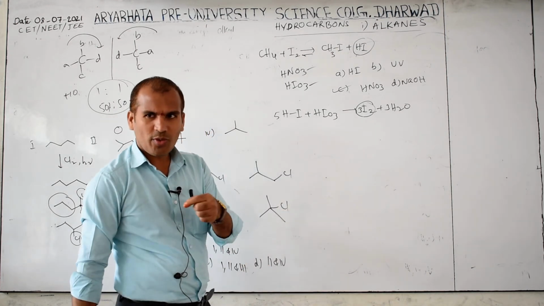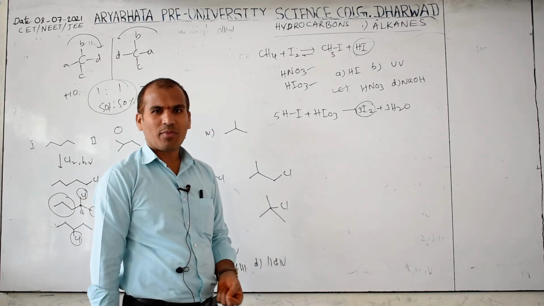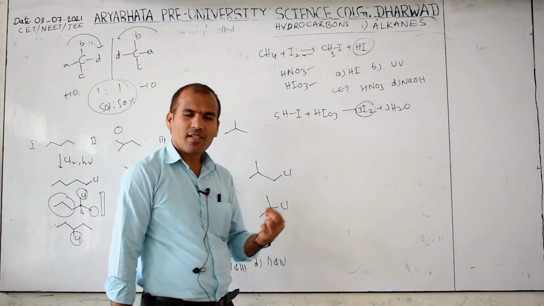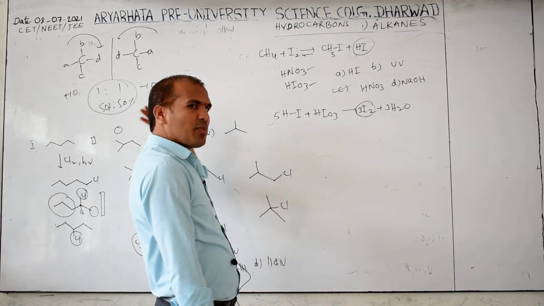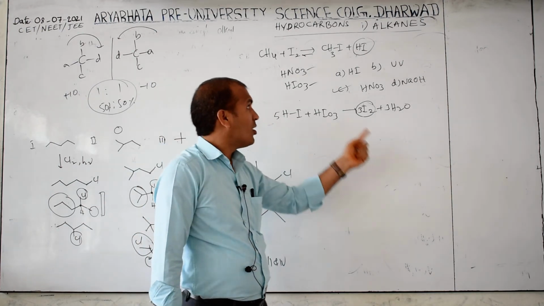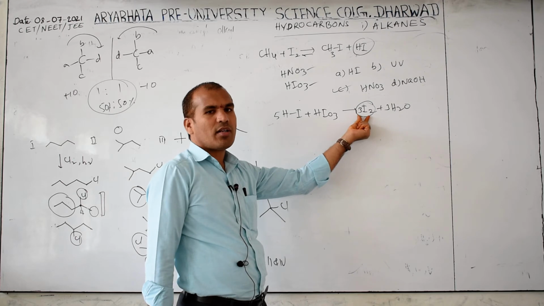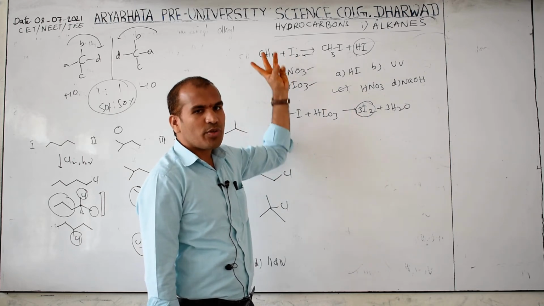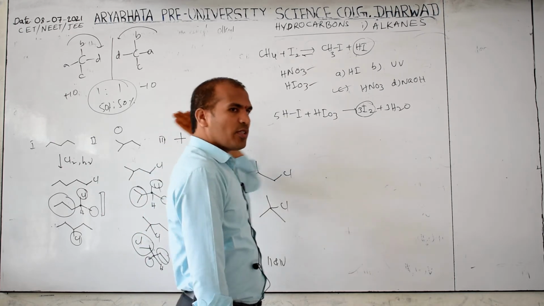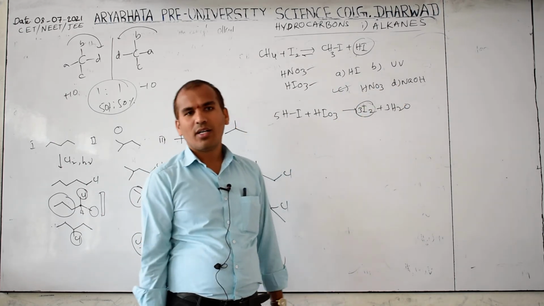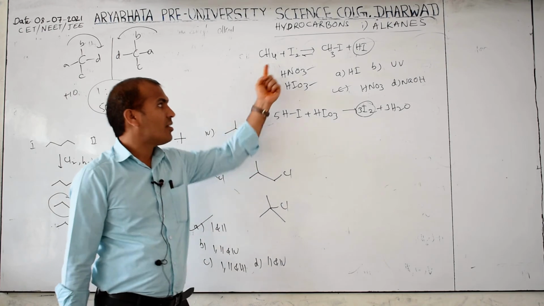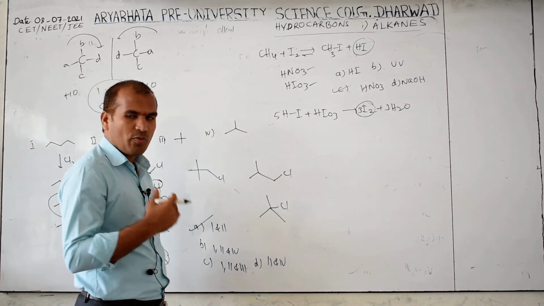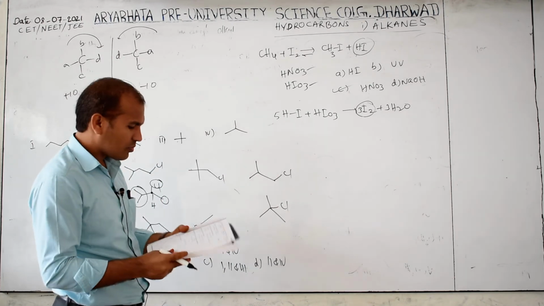I2. Now you may have heard in the chemical equilibrium chapter, Le Chatelier's principle. In Le Chatelier's principle, when reactant concentration increases, the reaction proceeds in the forward direction. So this is HI. HI is converted to which one? I2. I2 is present on which side, left or right? Left side. So reactant concentration increases means the reaction proceeds in which direction? Forward direction. Therefore, these are used for iodination. Otherwise the reaction goes backward. We always want which one? Forward.